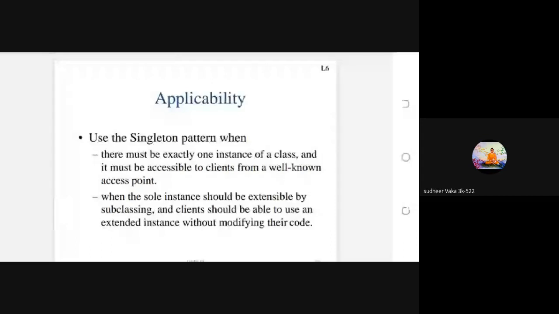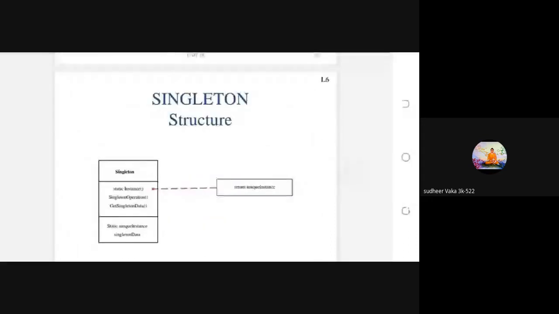Next, you see, this is the overall structure of the singleton design pattern. Here, the singleton design pattern structure is very easy compared to the previous design patterns. Why? Because the previous design patterns, like abstract factory, factory method, builder and prototype, contain multiple instances or multiple objects.